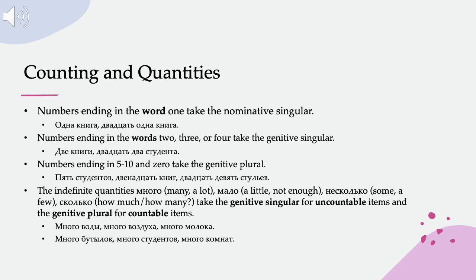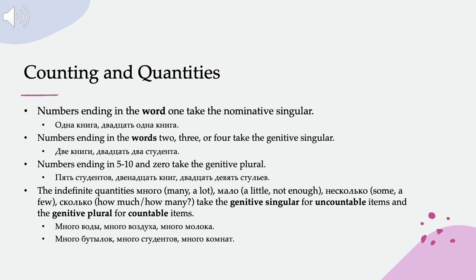And then numbers ending in 5 through 10 or 0, and this includes all the teens, take the genitive plural. So 5 студентов. 5 students. 12 книг, 12 books. 29 стульев, 29 chairs.